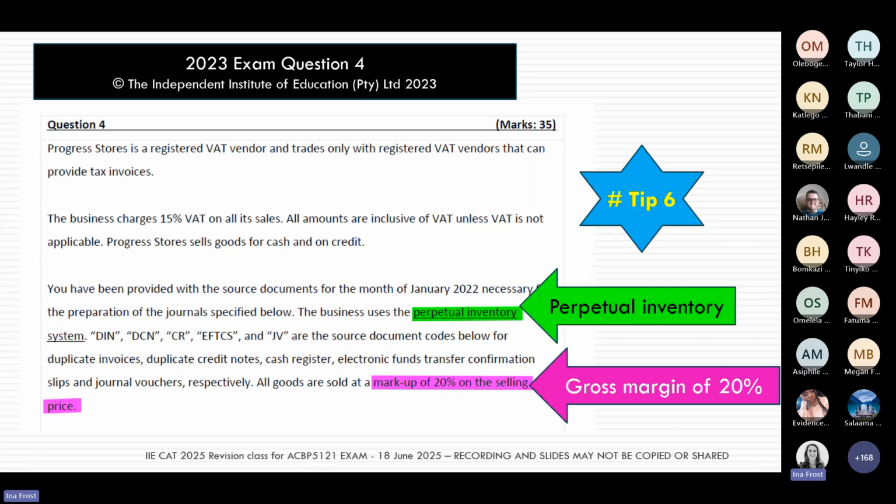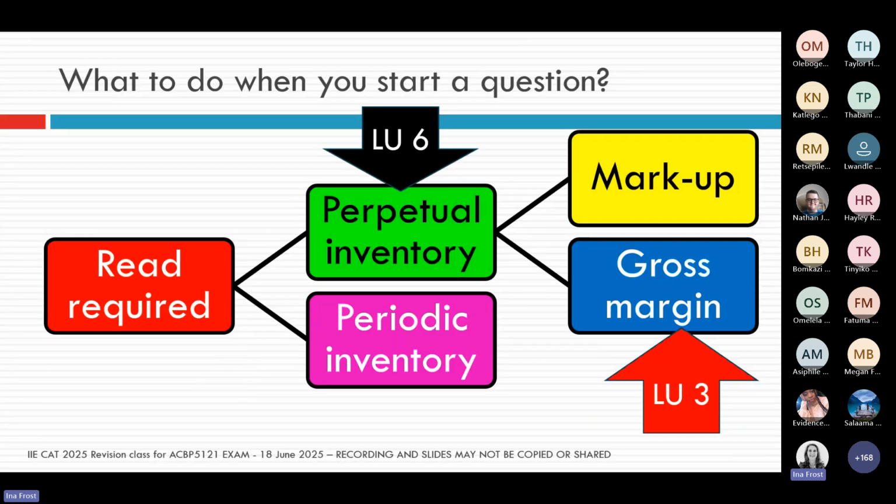So tip number 6: check your question for which inventory system is being used. If it is perpetual inventory, then are we talking markups or gross margin? Remember, they give you different answers. If you're still a little bit shaky on those calculations, please circle back to the recording we did for semester test number 1. In that recording, we went into the VAT calculations and the markup and gross margin calculations in quite a bit of detail. So please go and rewatch those older recordings.